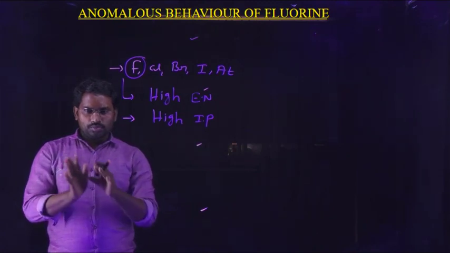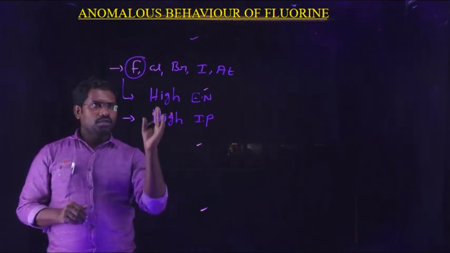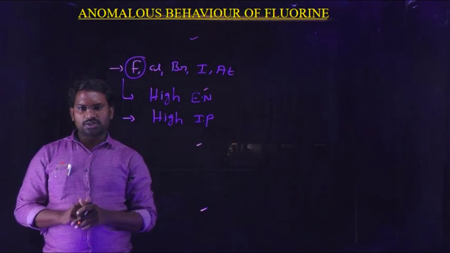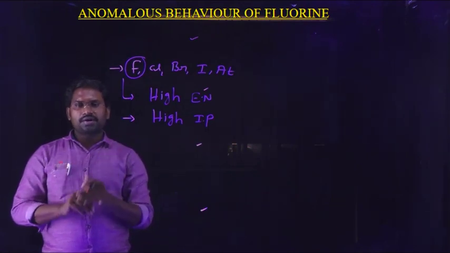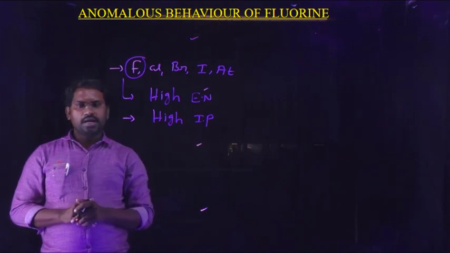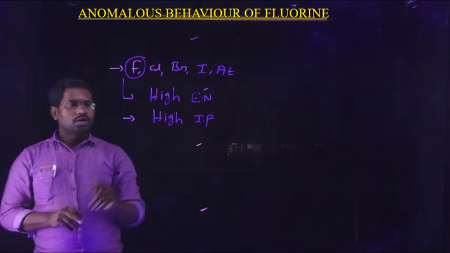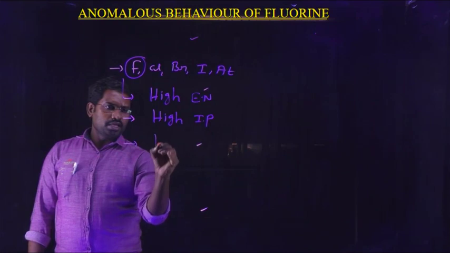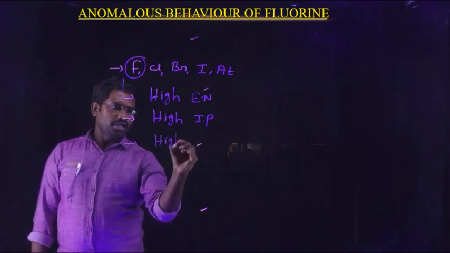What is the reason behind this? Fluorine has a high ionization potential because fluorine has a small atomic size. Due to the small atomic size, it has a high ionization potential value, and also it has a high electrode potential value.